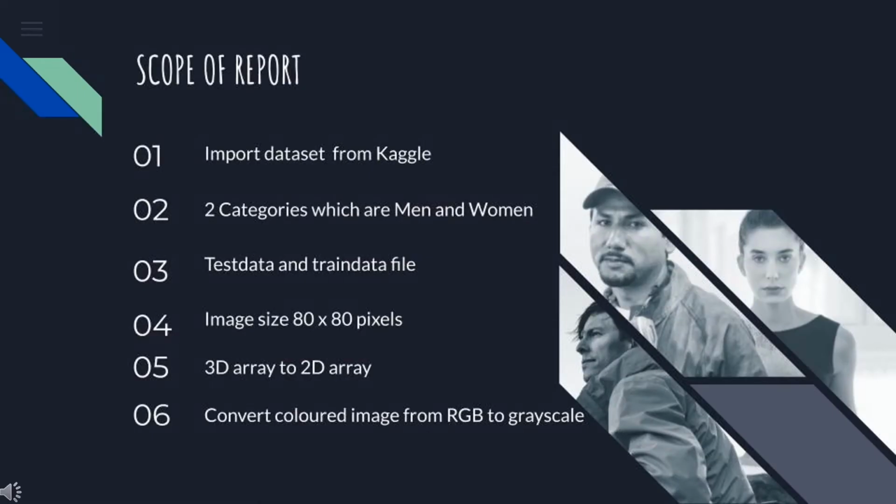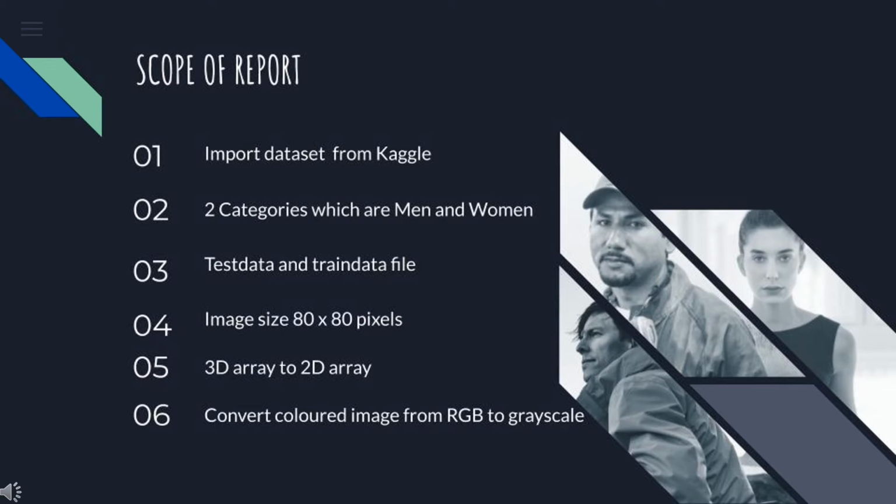Hi, my name is Aisyah Hida. I will explain to you about the scope of the report. First, our data was imported from Kaggle. It consists of two categories, which are men and women. It contains 4,223 data. Then it is divided into two, test data and train data.